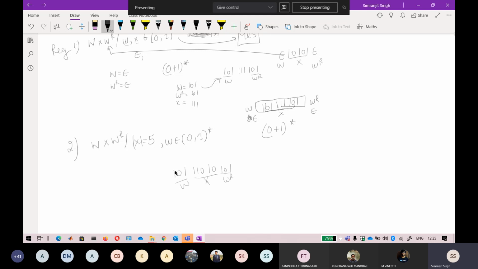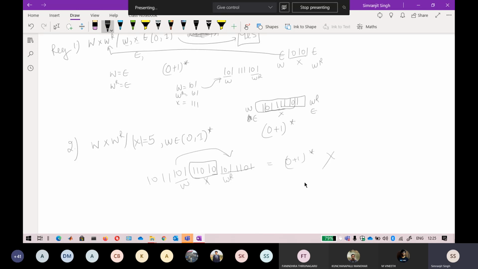It means that W can contain any number of strings now. I have to do a reversal of this one. So if W contains this, 101 1101, the WR should contain the reverse of this. Okay, because X is not extending beyond the length of 5, I cannot generalize this expression into 0 plus 1 star.